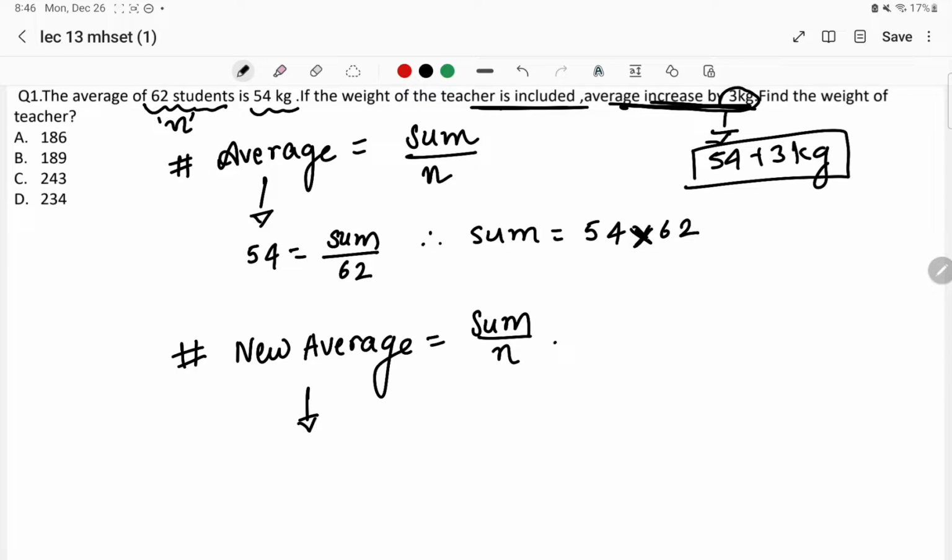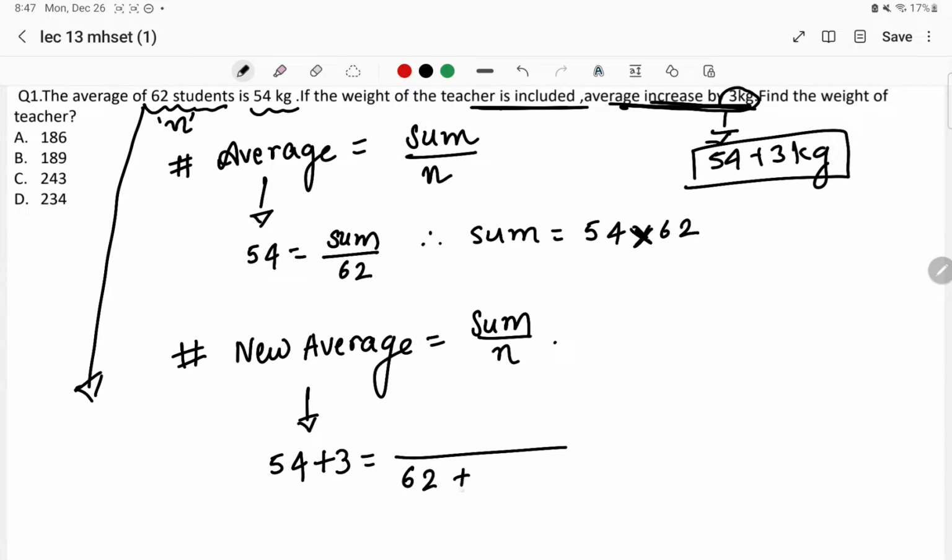The new average is the average which has been increased by 3 kg of the old one, right? So this will be 54 plus 3. This is equal to sum upon n. N is what? Total number of students. But in this particular case, one more teacher has been added. So this will be equal to 62 plus 1 teacher, that is equal to 63. So I can write directly here 63, right?